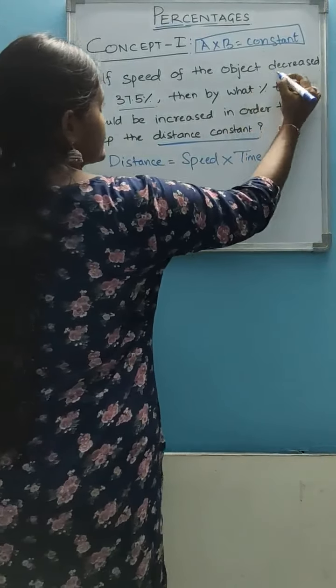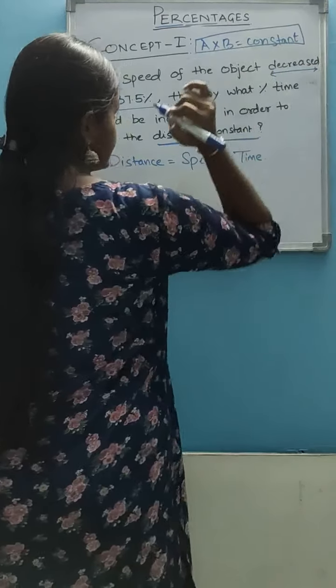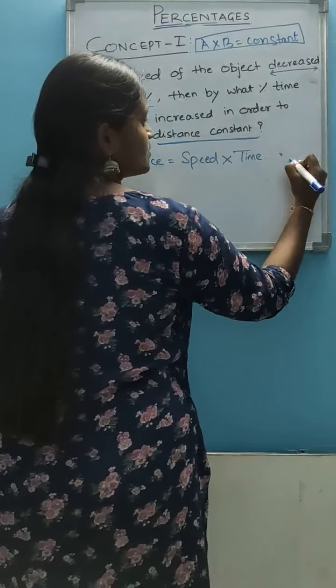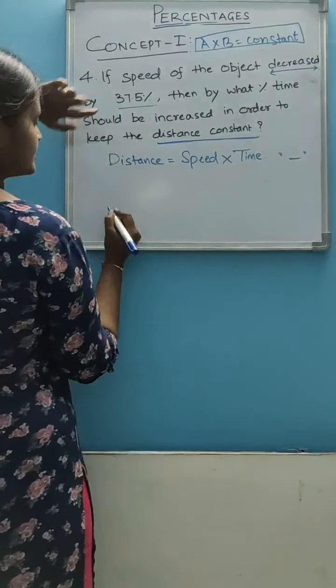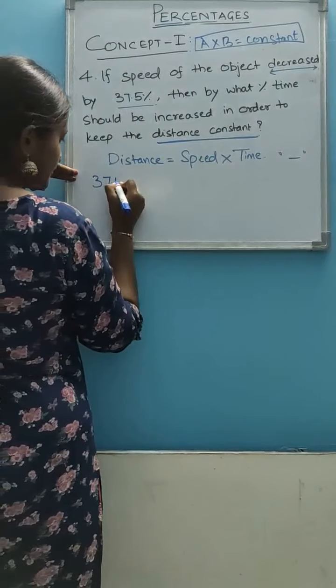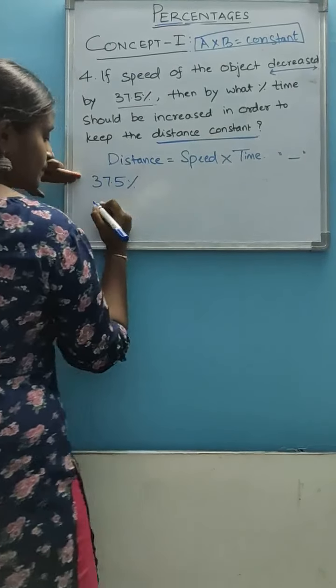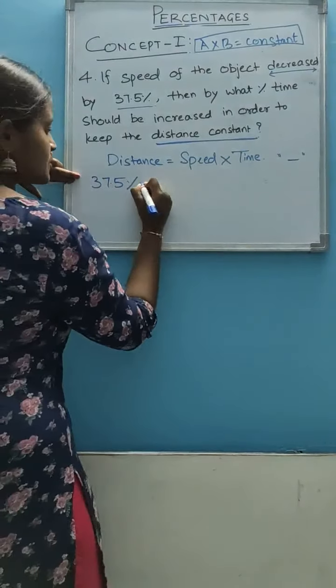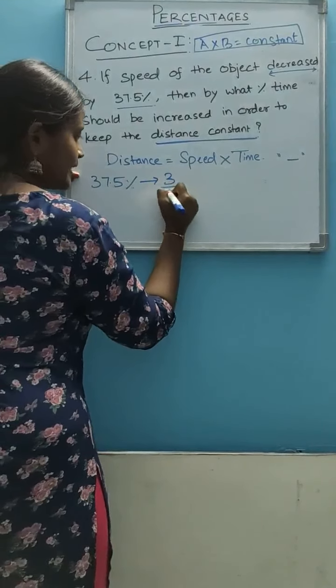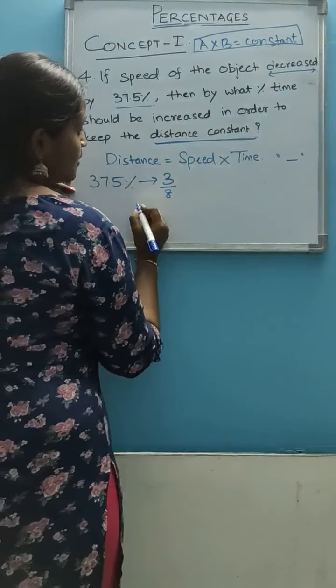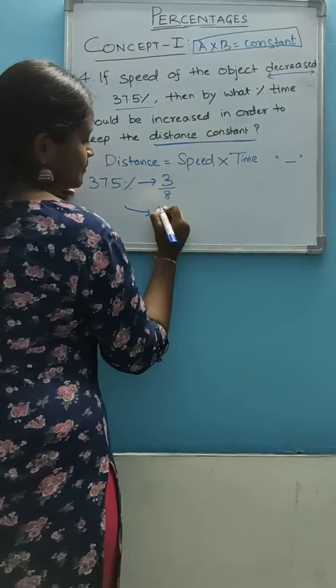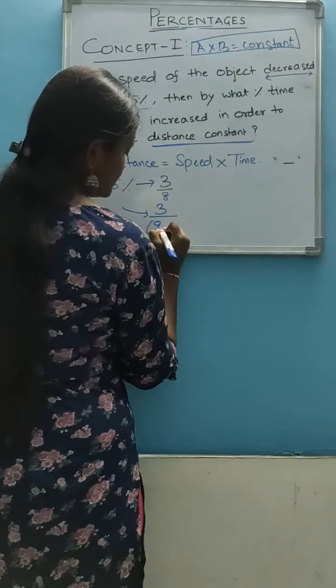See what is given here. Speed is decreasing. Decreasing means you have to subtract. What is the percentage given here? 37.5%. 37.5% in terms of fraction is 3/8. Now you have to find. Keep the numerator unchanged, 3, and you have to subtract here.